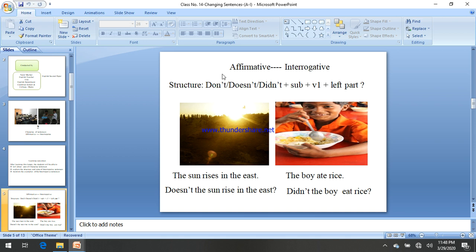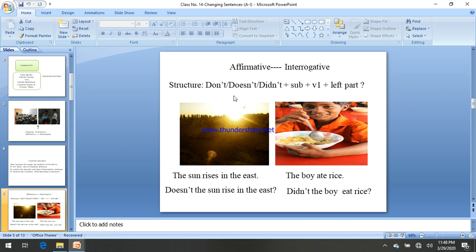For making any affirmative sentence into interrogative, we just have to know this rule. At first: don't, doesn't, or didn't, and then subject plus verb 1 plus the rest or left part.